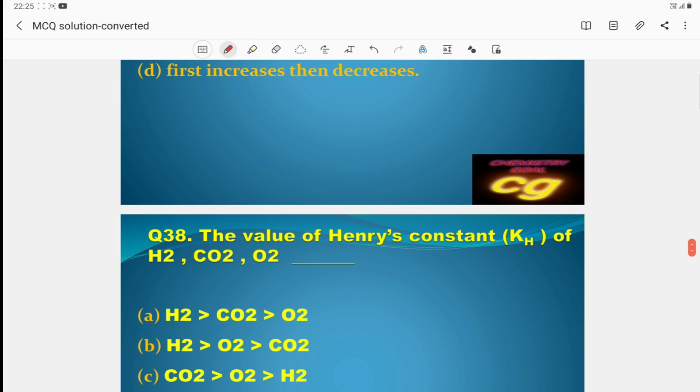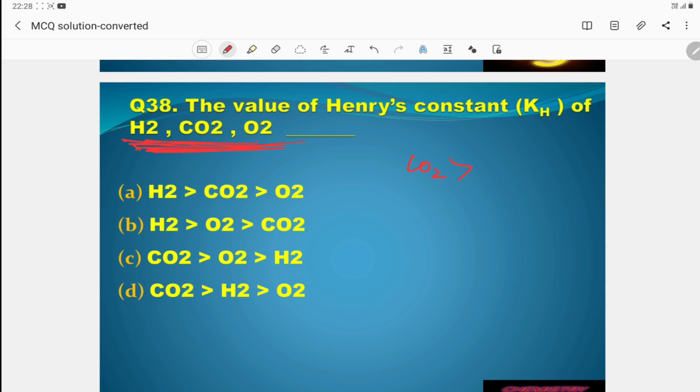The value of Henry constant Kh of hydrogen, CO2 and oxygen. What is the correct answer? Here the Henry constant depends upon solubility. If solubility is more, Henry constant is less. So CO2 is more soluble than O2, than H2. As this is the solubility order, the Henry constant of hydrogen is highest, then oxygen, then CO2. So this is the correct answer.